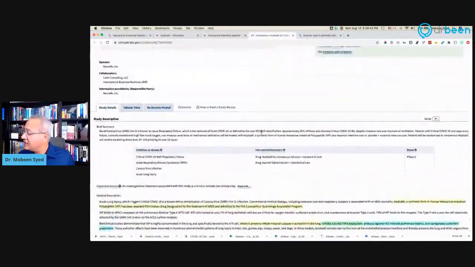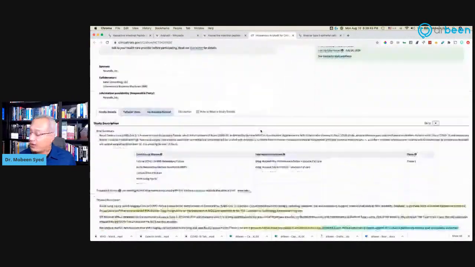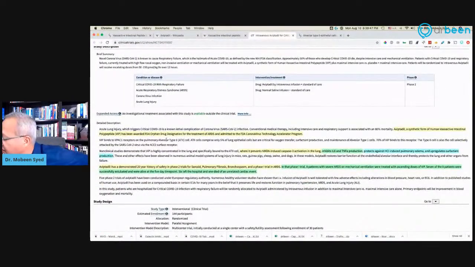This is the clinical trial for Aviptadil. If you see here in this trial, they're saying that Aviptadil, a synthetic form of human vasoactive intestinal peptide, has been awarded FDA orphan drug designation for the treatment of ARDS and admitted to the FDA Coronavirus Technology Accelerator program. So that is one. Secondly, they're talking about the VIP itself.